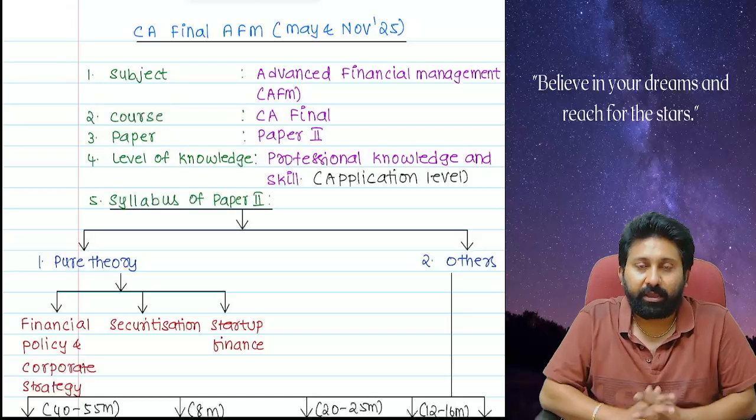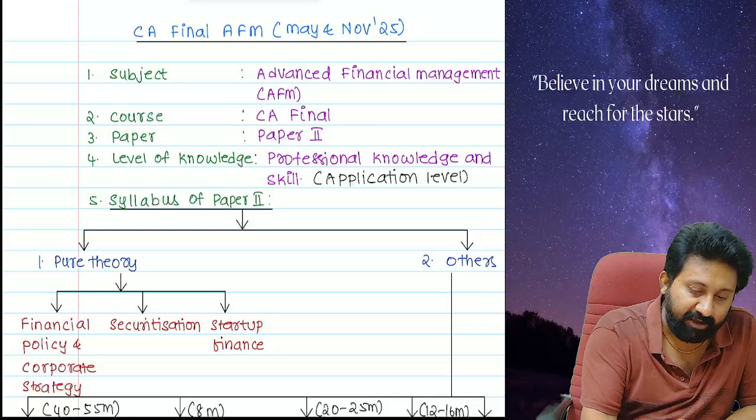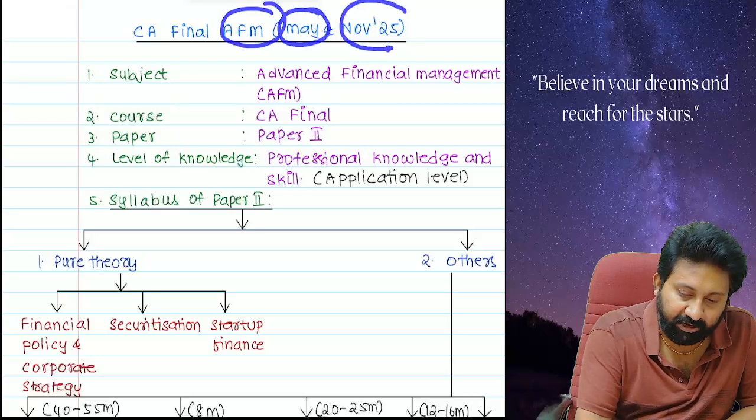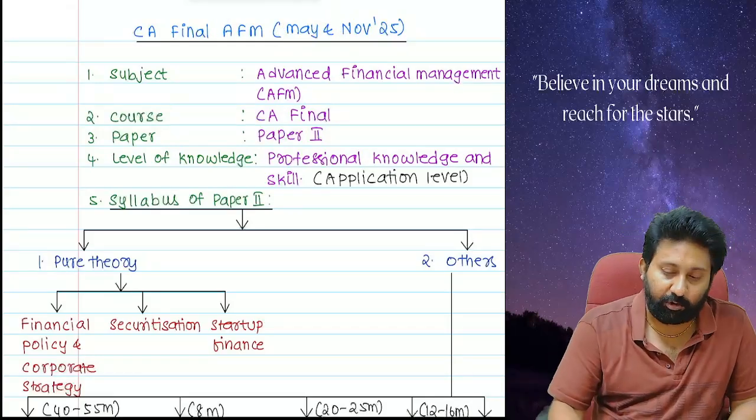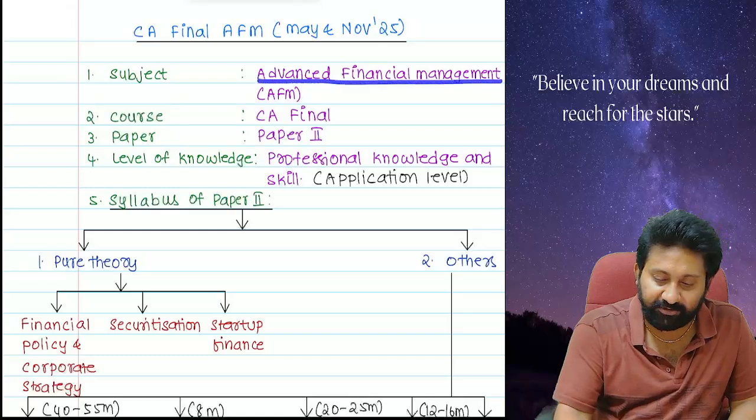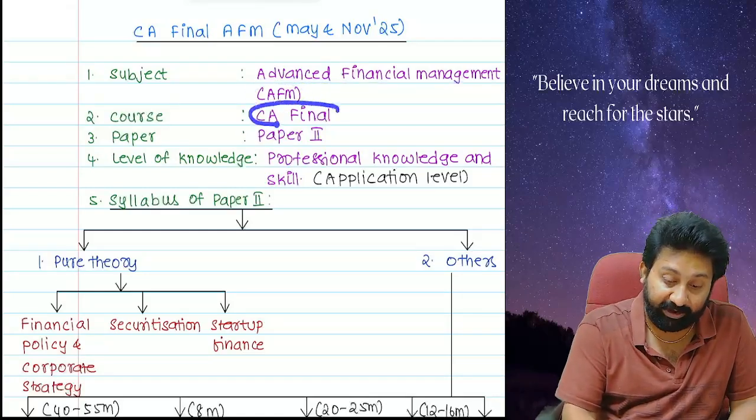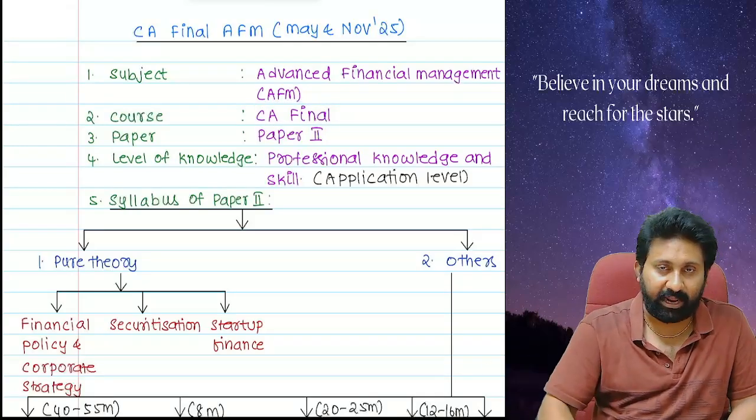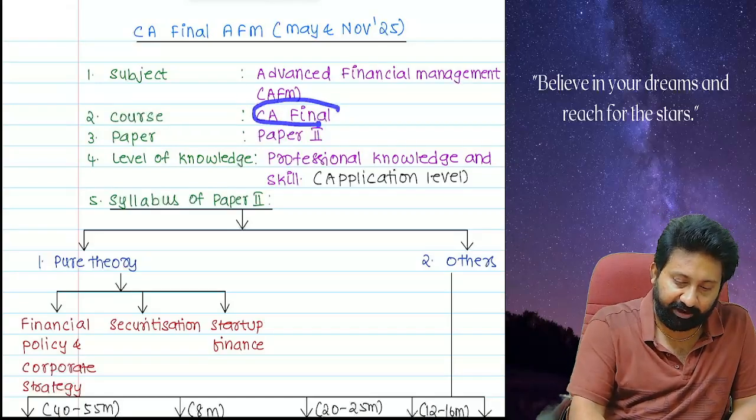Number one, I am going to talk about the CA final AFM for the coming May and November 25 exams. The first subject I am going to discuss is Advanced Financial Management, applicable for CA final. CMA final, new recordings to come in another maximum 2-3 weeks. So this is for the CA final.